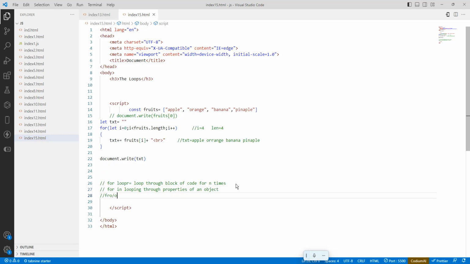For of loops through the values of an iterable object. While means we execute for a specific expression, until the condition becomes true. And the do while loop will come too. It also loops through a block of code while a specific condition is there.